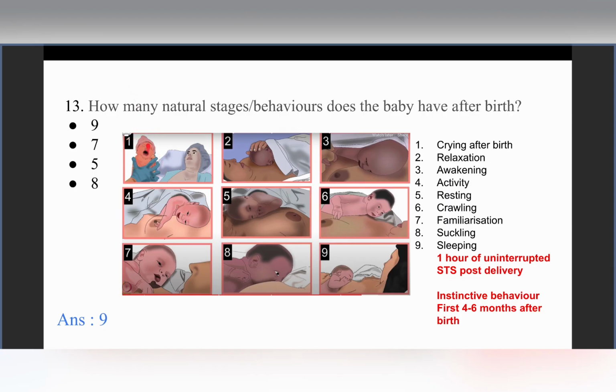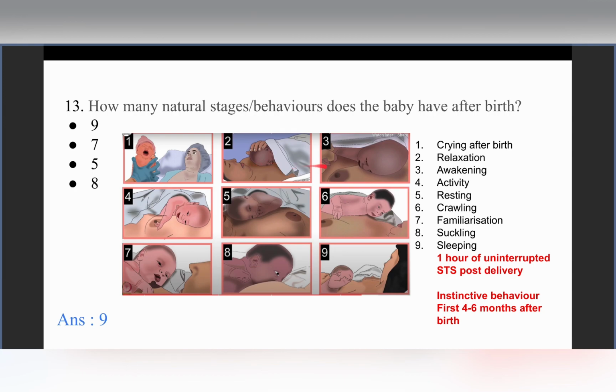The first stage is the crying of the baby immediately after the birth, right? This is followed by a second stage where the baby is relaxing. The second stage is of relaxation where the baby is kind of still and there is not much movement.